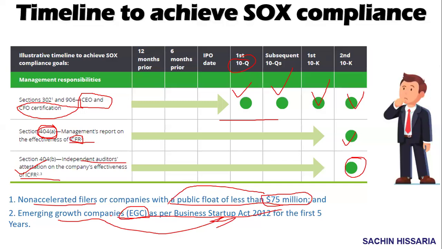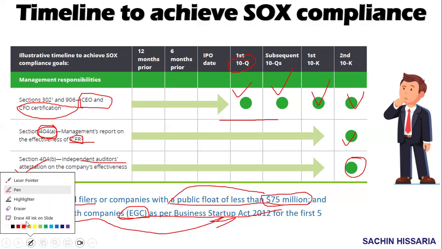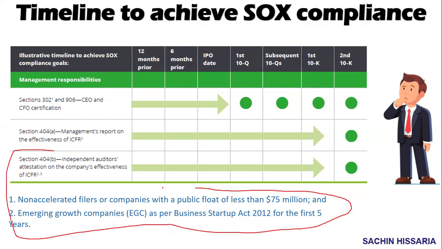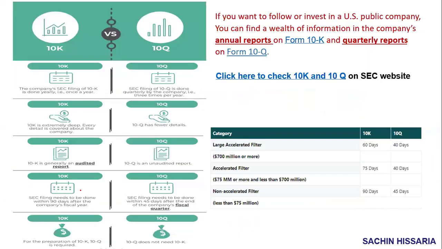But till the time this status is there, you need not comply with section 404B. So there are certain relaxations given for section 404B. A company need not provide the independent auditor's attestation if its public float is less than 75 million, or if it is an EGC company. This exemption is given in the act.